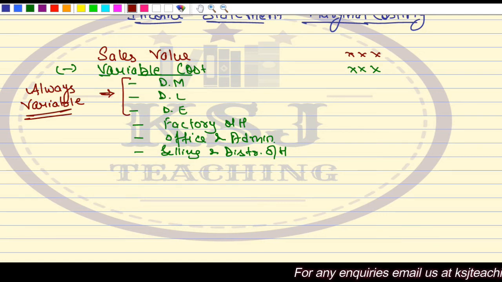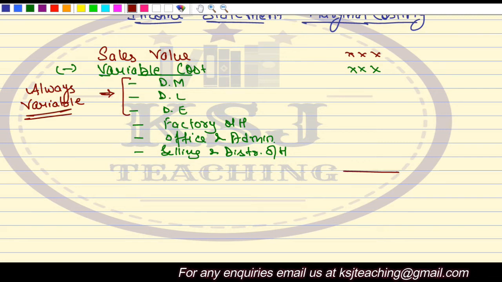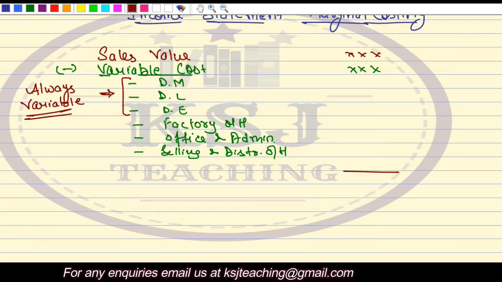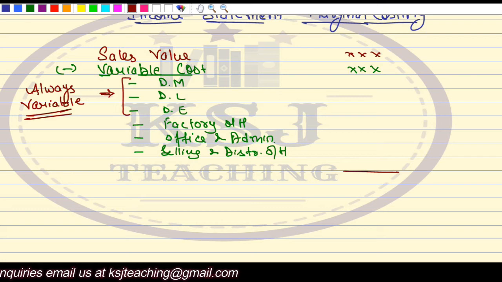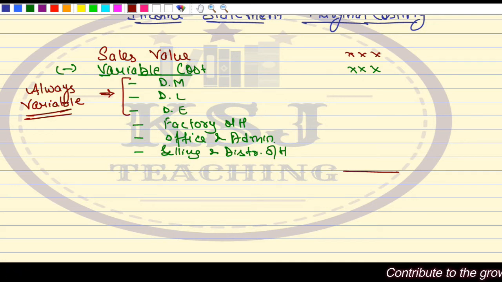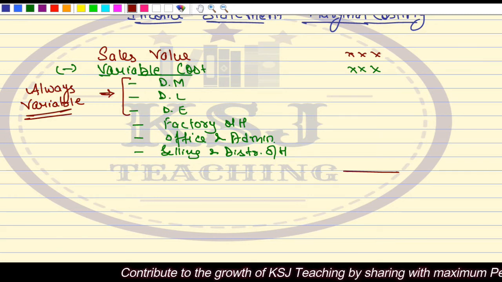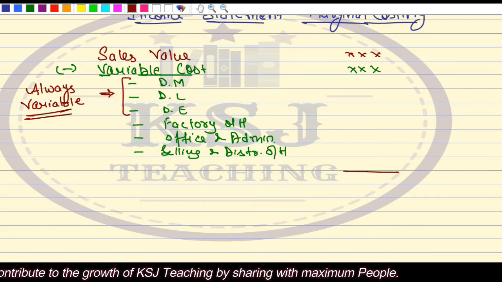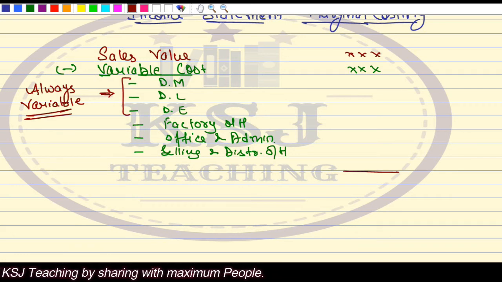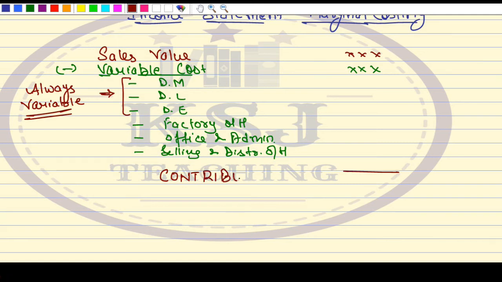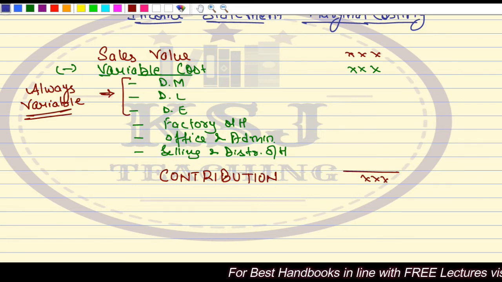Okay. So from here, what you will get is, if you reduce the variable cost from the sales value, you will get profit, not the exact profit, because we have to take the fixed cost also. This is the profit that is related to the units that you are manufacturing, because the variable cost is related to the units that you are manufacturing, right? Or units that you are selling. So from here, this word that is used here is contribution. We call it as contribution, right? Not profit. It is a sort of profit.